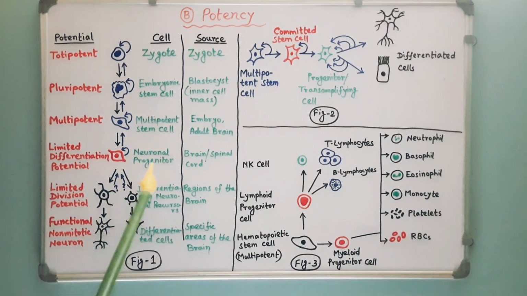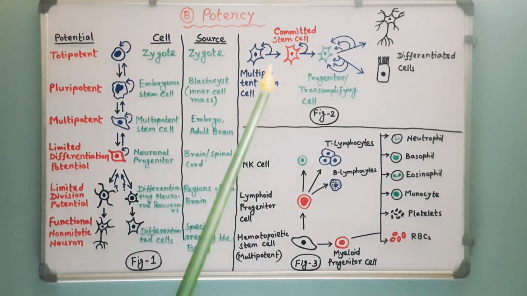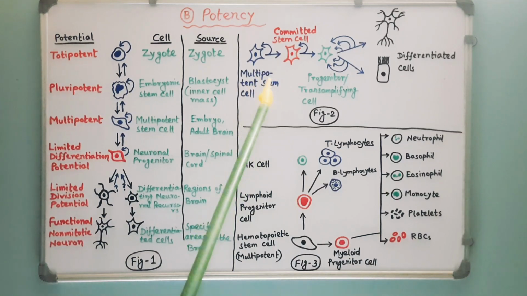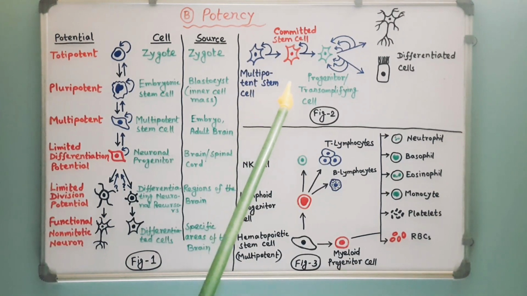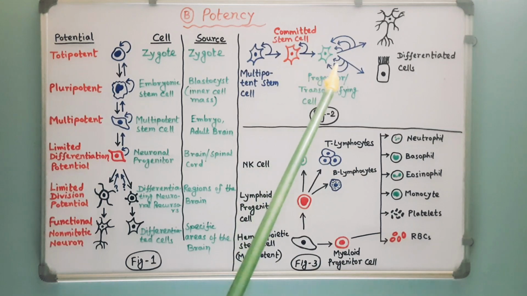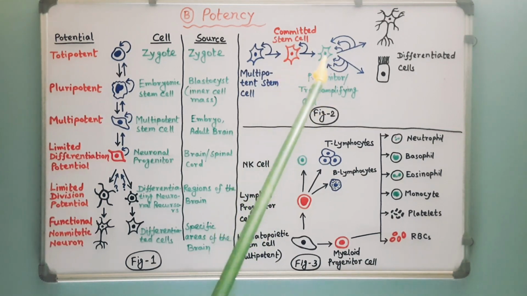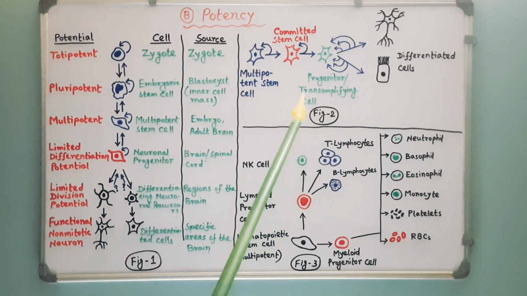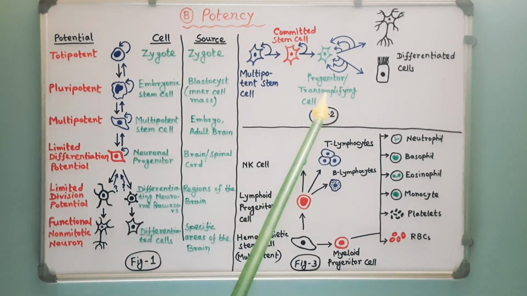Numerous adult organs possess adult stem cells, which in most cases are multipotent. When a multipotent stem cell divides asymmetrically, its maturing daughter cell often goes through a transition stage as a progenitor or transamplifying cell.